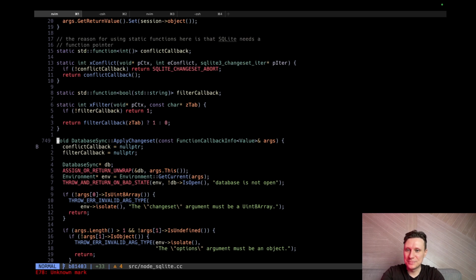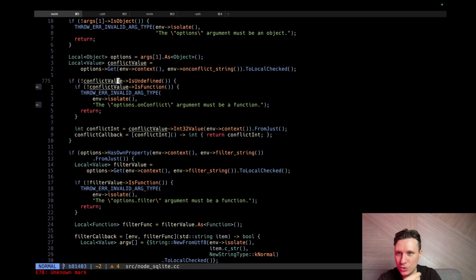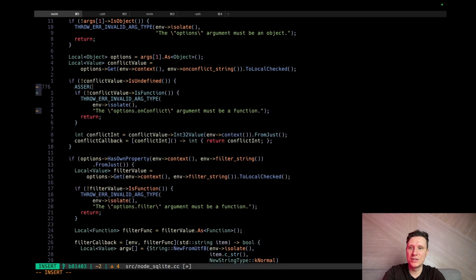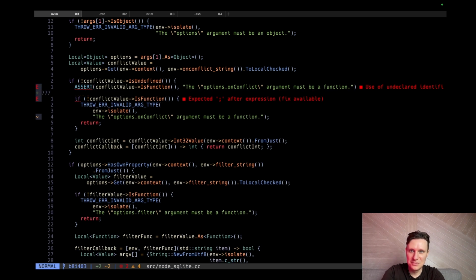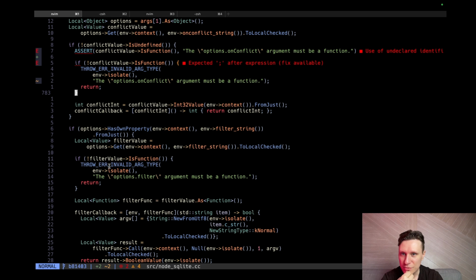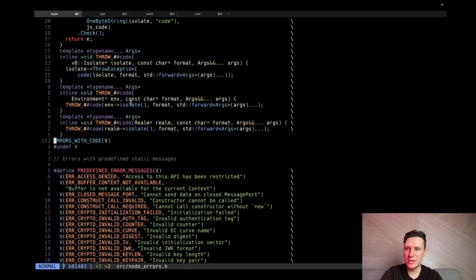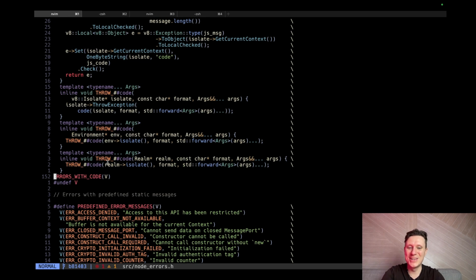Let me jump back. I don't know why I would like to do this assert. Here I would like to assert this. My own complement is lambda, and if it's not lambda, I want to throw this exception. This would be much more readable, but somehow they write it like this. Let's investigate. Maybe it's easy to fix. Throw error invalid argument type. What does this do?